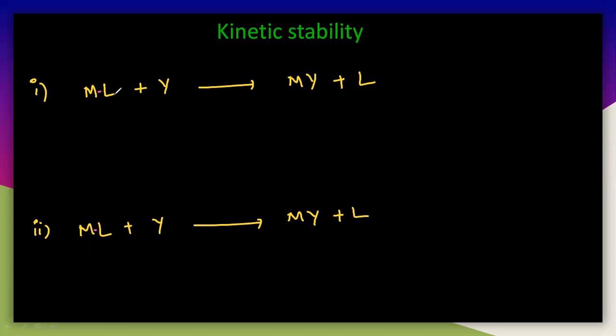So we must break this particular interaction, here this metal and the ligand. Now I'm writing, let us take it is a low activation energy, and it is very high activation energy. So low activation energy means to activate this reactant, to activate this metal ligand complex. First it should activate like this, so it becomes reactive and it can easily react with this Y and you will get the final product.